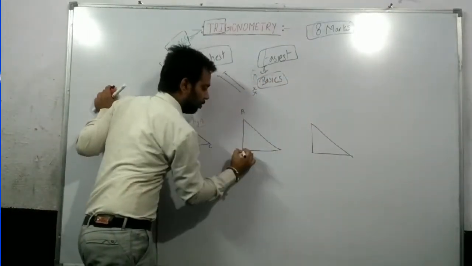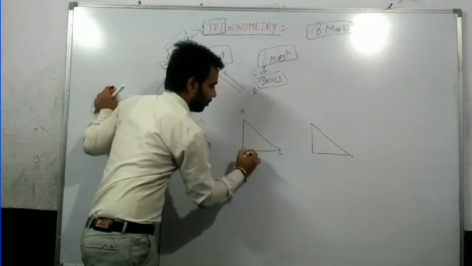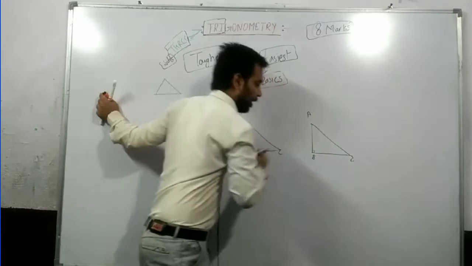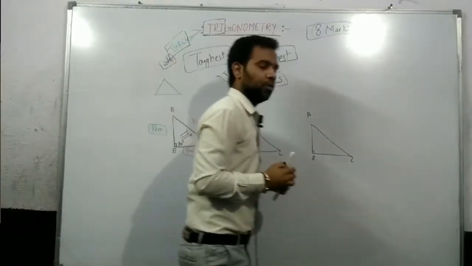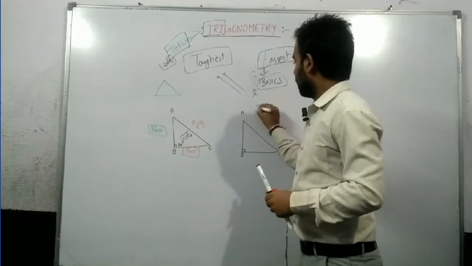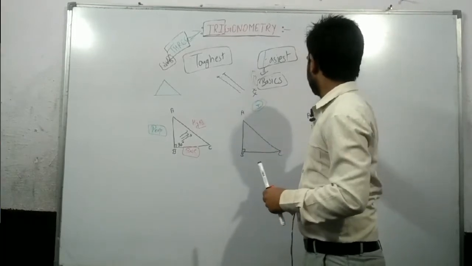Now I draw 2 similar triangles, ABC and ABC. In both triangles, the right angle is at B. What is the difference between them? This is the first and this is the second.